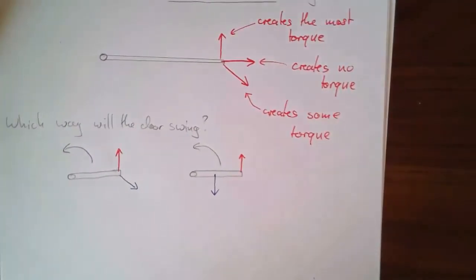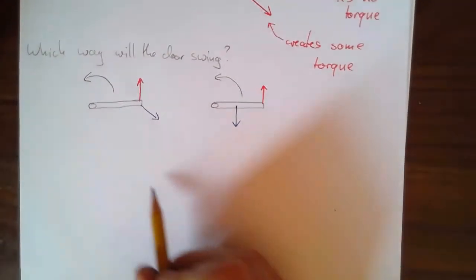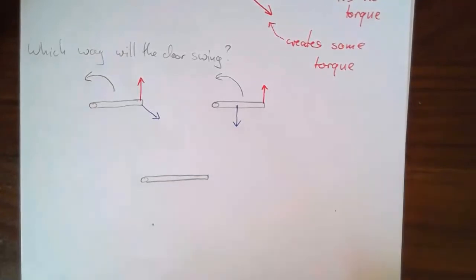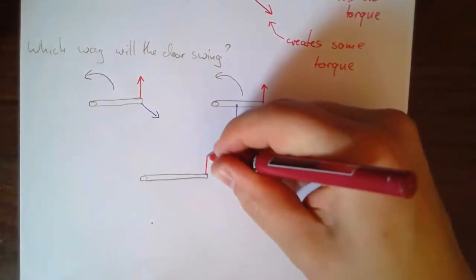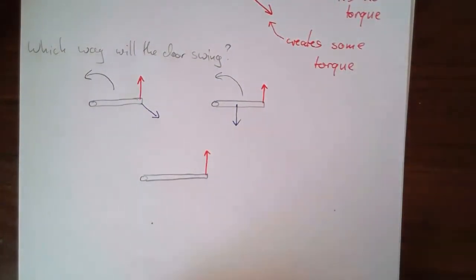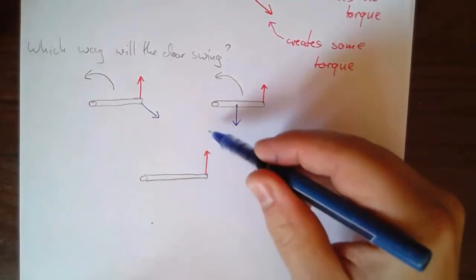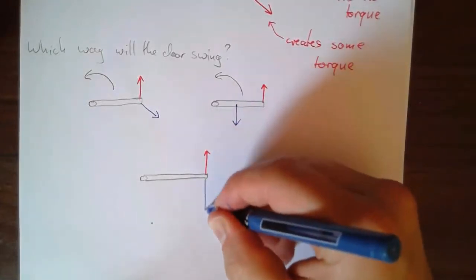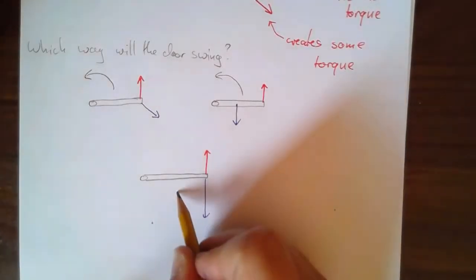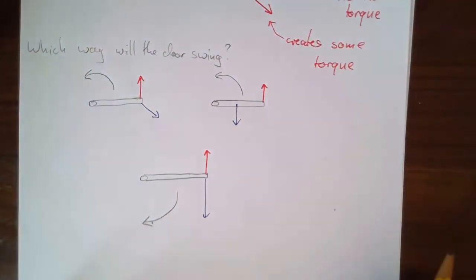Now let's look at one more example. Let's say, and this one's going to be the easiest one by far, actually. Here's my door. Let's imagine I'm having that same force, but now it's opposed by a force that is at the same spot, at the same angle, like along the same line, but it's simply bigger. Which way is this door going to swing? Well, I think it's fairly obvious that this one's going to go this way.